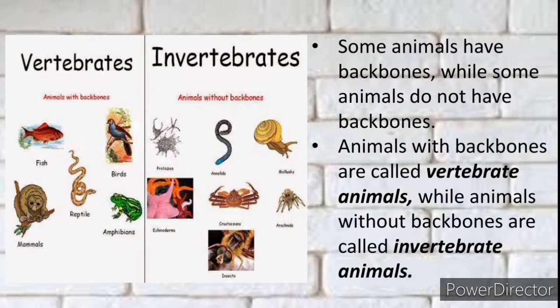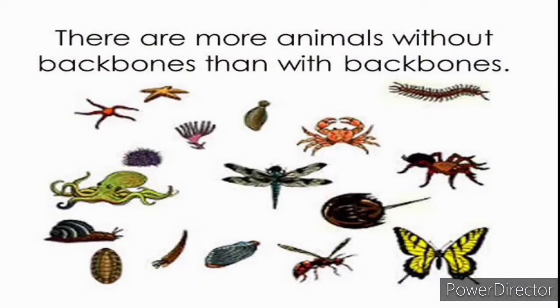Now, let's look at vertebrates and invertebrates. Some animals have backbones, while some animals do not have backbones. Animals with backbones are called vertebrate animals. Can I hear you say that? Vertebrate animals. Animals with backbones are called vertebrate animals, while animals without backbones are called invertebrate animals.